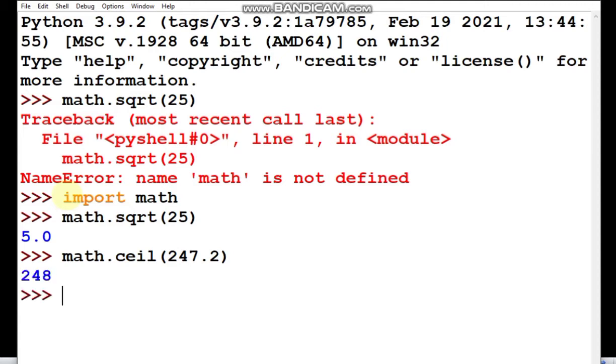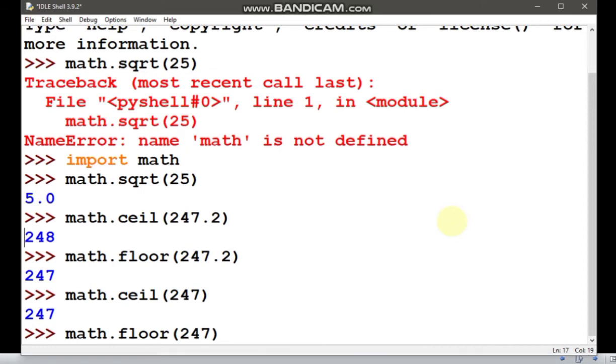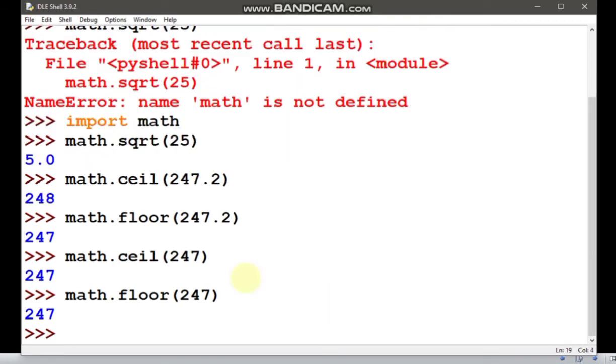So 248 is above, and 247 is at the floor. And if we write math.ceil of only 247, you will get that only. And math.floor of 247 is also 247.